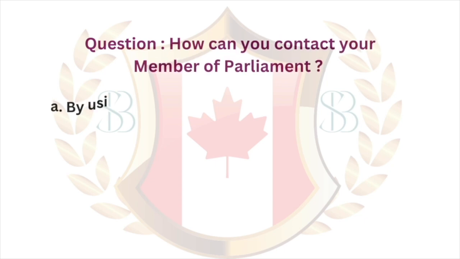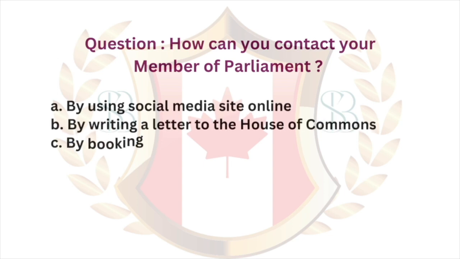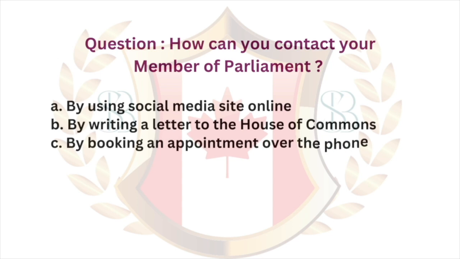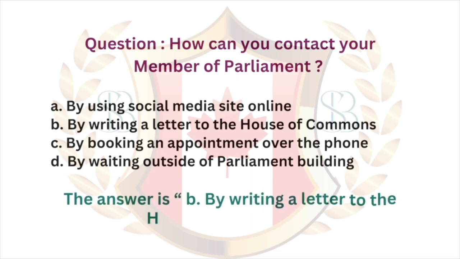Question. How can you contact your Member of Parliament? A. By using social media site online. B. By writing a letter to the House of Commons. C. By booking an appointment over the phone. D. By waiting outside of Parliament building. The answer is B. By writing a letter to the House of Commons.